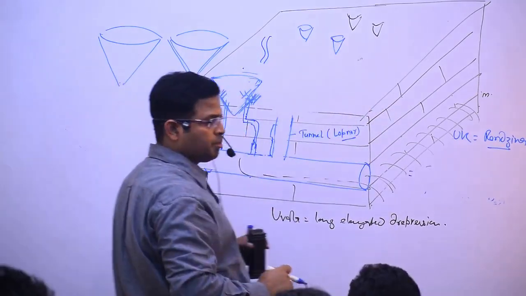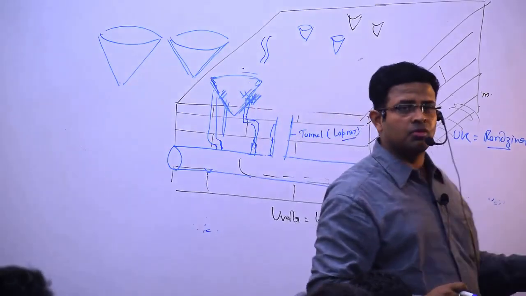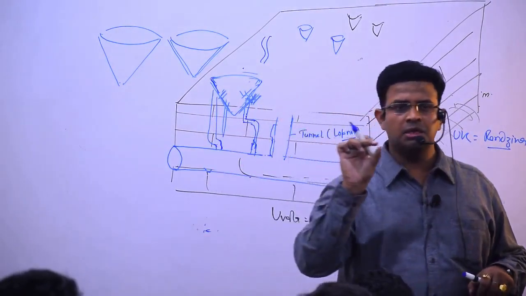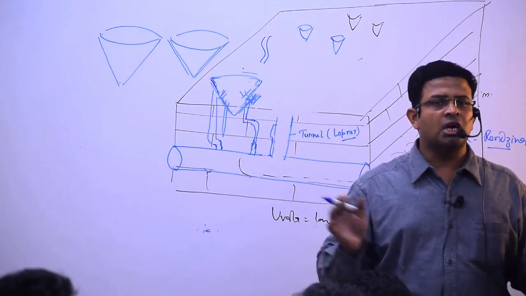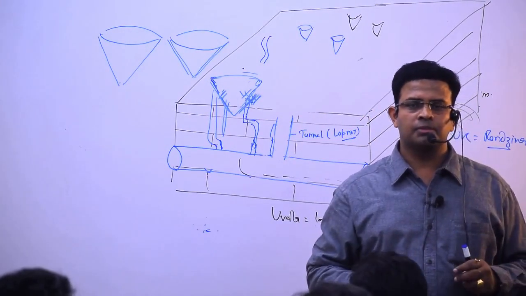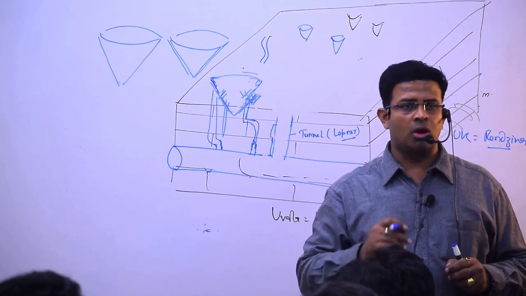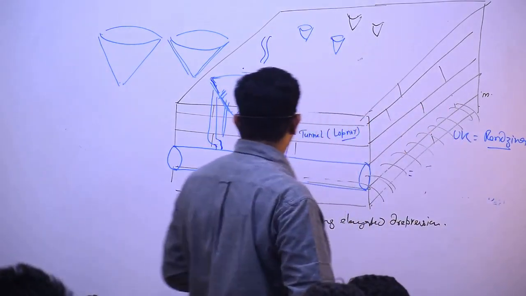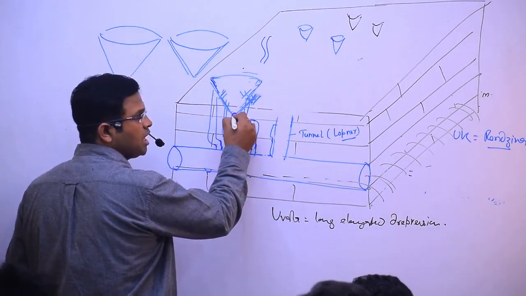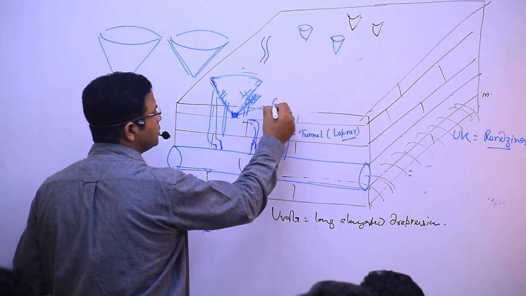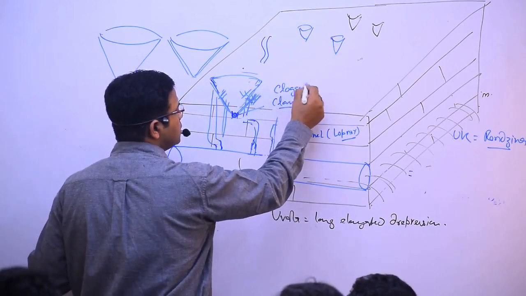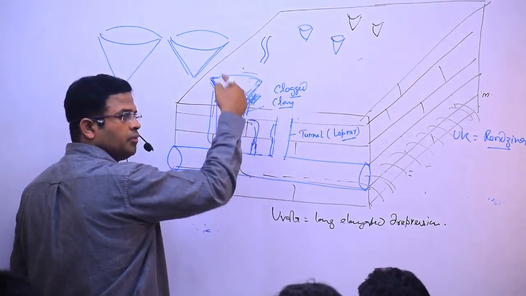Which is the finest particle of the soil? Clay. Sand, silt, clay, which are very close together and will not allow water to flow down. Understood? If the karst window, this portion, has been clogged with clay, then water will not percolate.